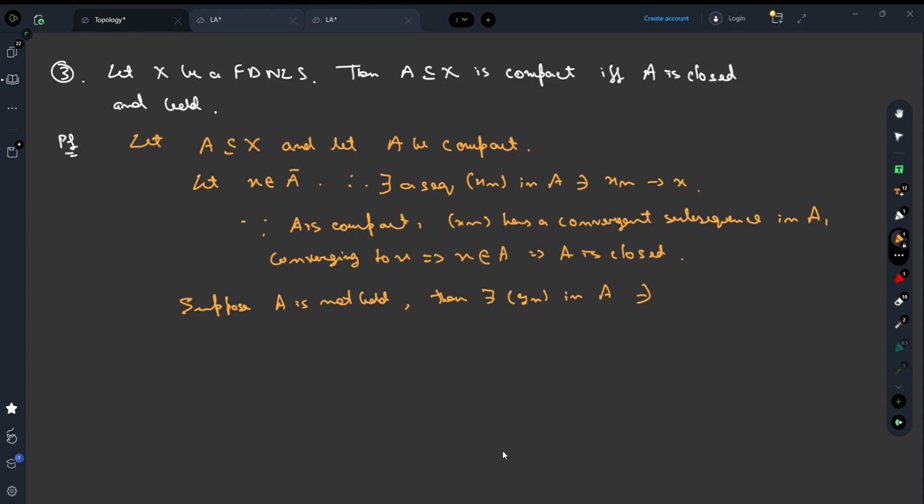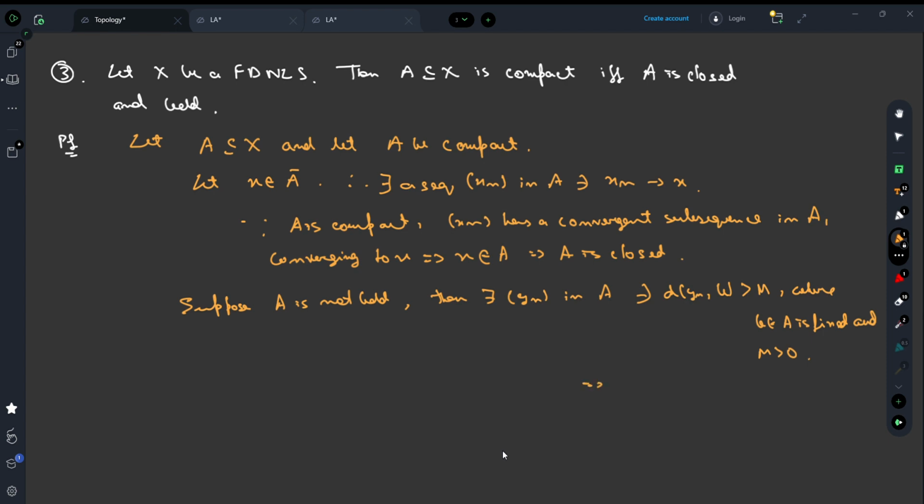So then there exists Yn in A such that the distance of each element Yn from B is greater than M, where B belongs to A is fixed, and M is greater than 0. This happens obviously for all M.